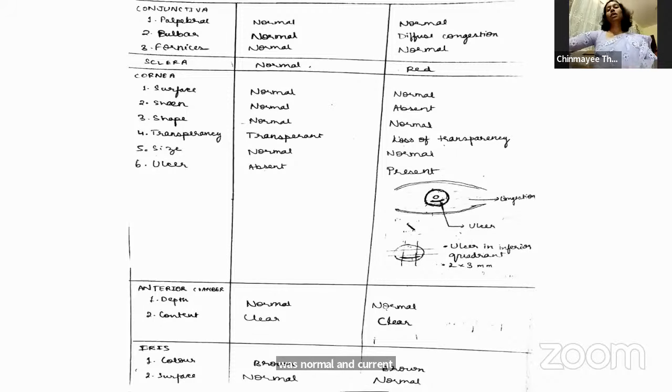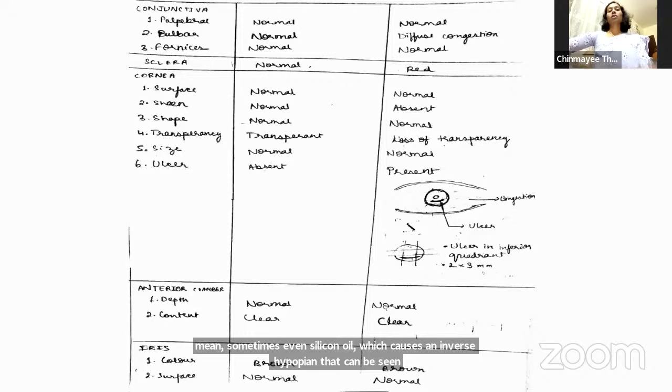Ma'am, then on examination of the anterior chamber, depth was normal and it was clear. Okay, what are the abnormal contents that you can get in the anterior chamber? Ma'am, they can be hypopyon, that is mainly pus that is collected in the anterior chamber, hyphema, which is blood that is collected, then pseudohypopyon, which is basically cancerous cells that are present in the anterior chamber. Ma'am, and sometimes even silicone oil, which causes an inverse hypopyon that can be seen there.